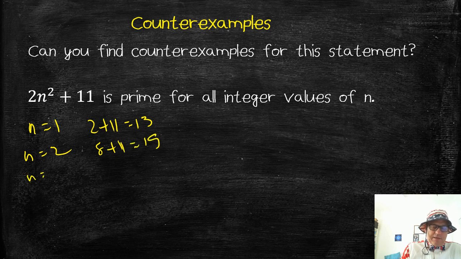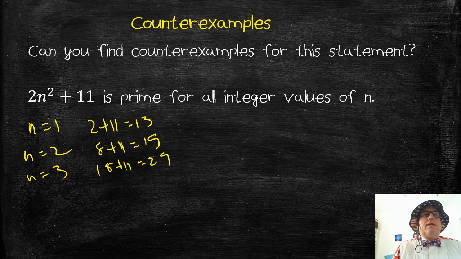That's true. What about when n is 3? 3 squared is 9 times 2 is 18, plus 11 is 29. That's true. Oh, this might keep going for a while. Again, you can keep going, right? What about 4? When n is 4, 4 squared is 16 times 2 is 32, plus 11 is 43.